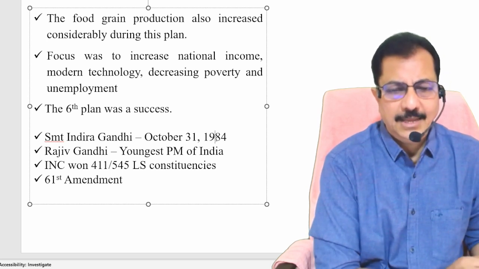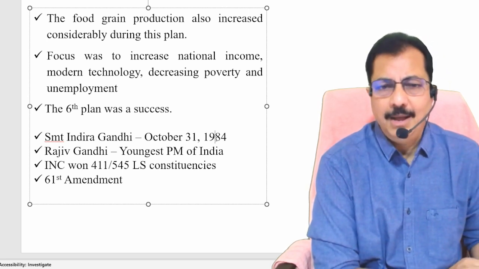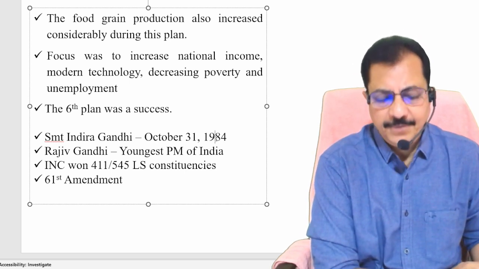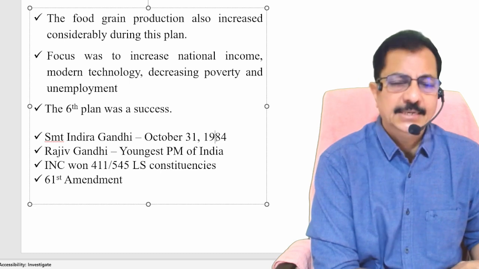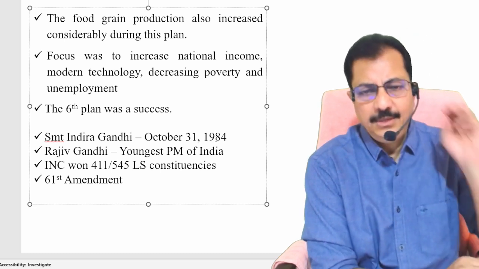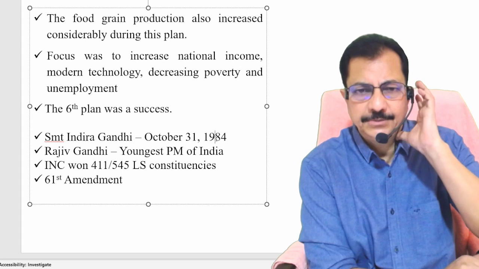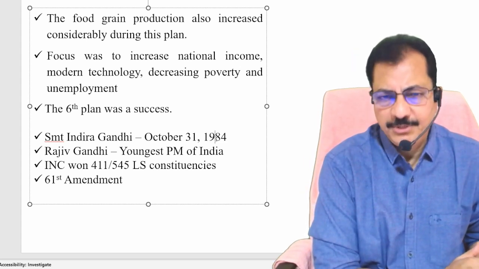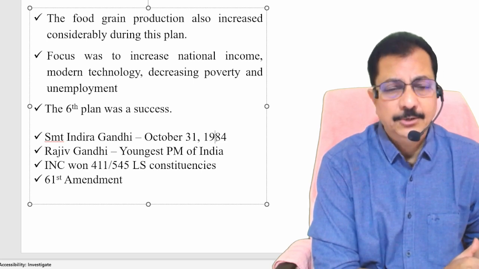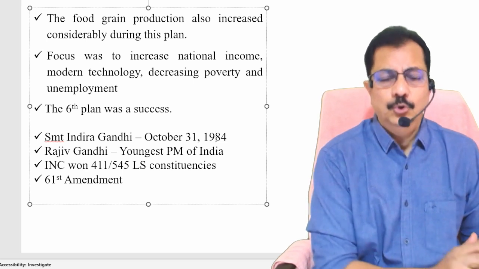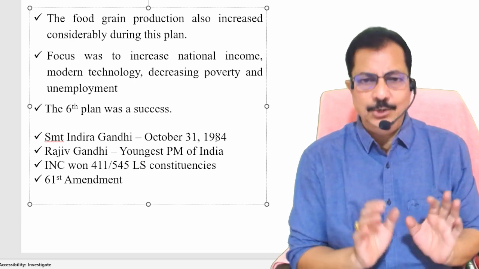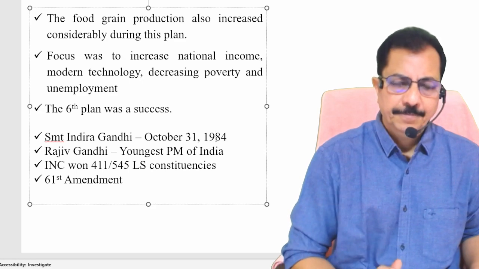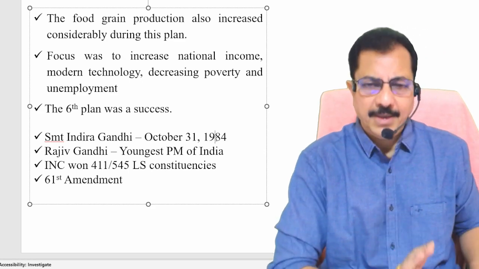And at the time he was the member of parliament from Amethi constituency, which is always there in the news. So after his accidental death, Rajiv Gandhi, who was not at all interested in politics, who was serving as a pilot, was asked by Srimati Indira Gandhi and Congress party to enter into politics. Though he did not like politics, he entered into politics, and he got elected from Amethi constituency, and he became a member of the parliament.